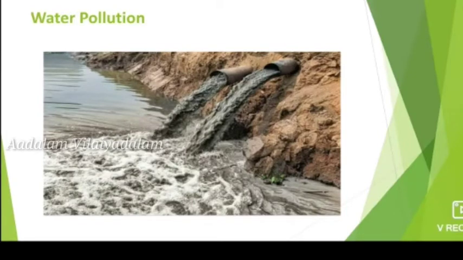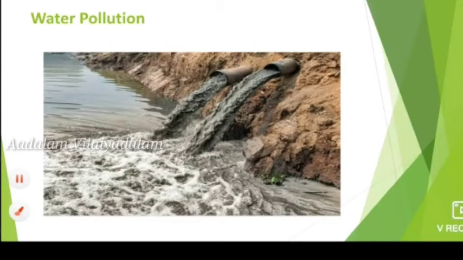These are the chemical substances responsible for water pollution. And the effects of water pollution are that it decreases the quality of water, it affects a lot of water-living animals and it causes skin diseases, etc.